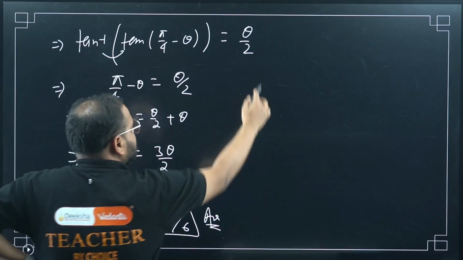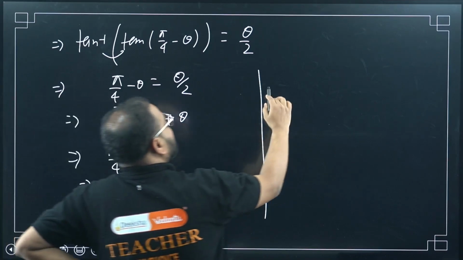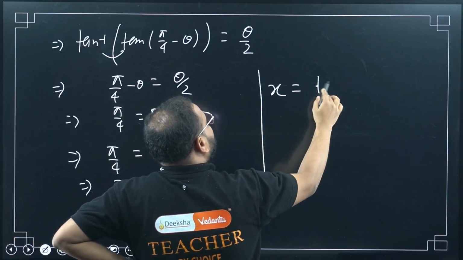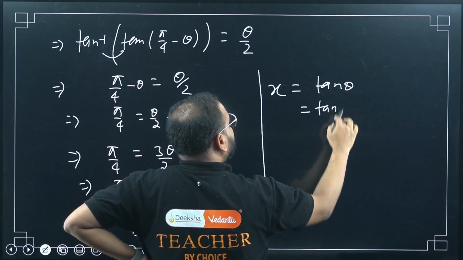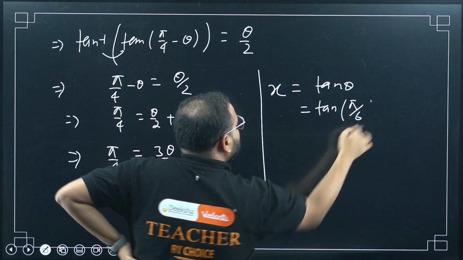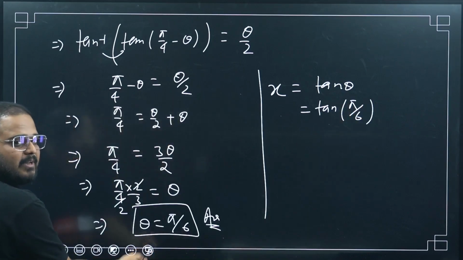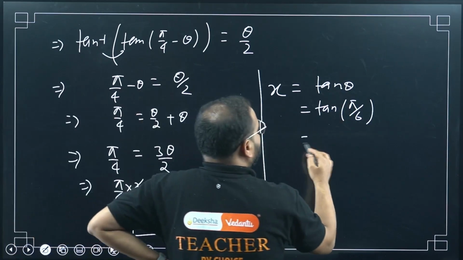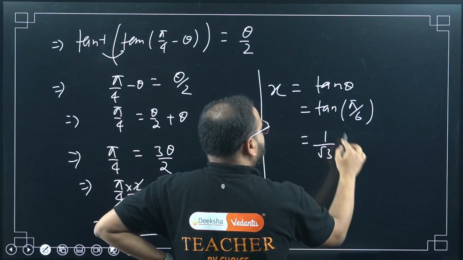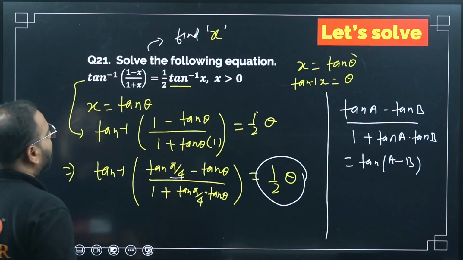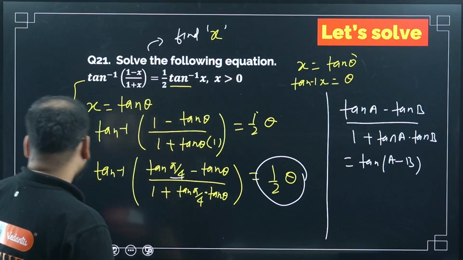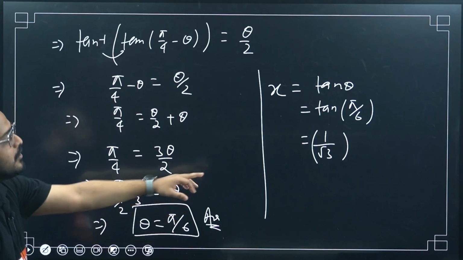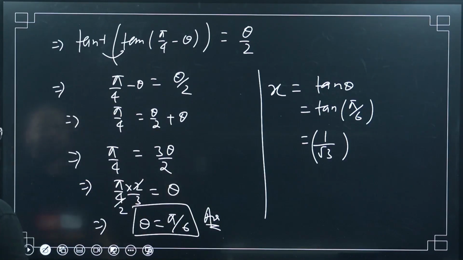No, sir, not the answer. Because what they're asking us is the x value. What is my x value? Tan theta, sir. Tan theta. So tan of what, bacha? Pi by 6. How, sir? Theta is pi by 6. So tan of pi by 6 will be what, bacha? 1 by root 3. This is the value they were looking for. They ask us to solve the equation, which means find x. X is how much? 1 by root 3. Please check.